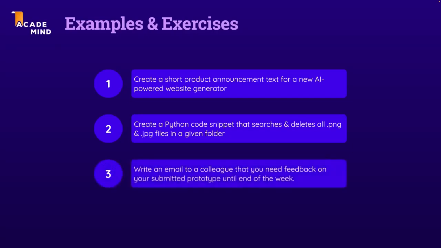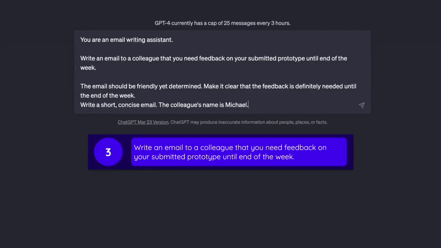Now for the last exercise here, the goal was to create a ChatGPT prompt that writes an email to a colleague that you need feedback from. You need feedback on your submitted prototype, which you seem to have submitted to that colleague, until the end of the week. Now for this exercise, for this task, I came up with this example prompt. Again, just one possible solution, definitely also share yours.